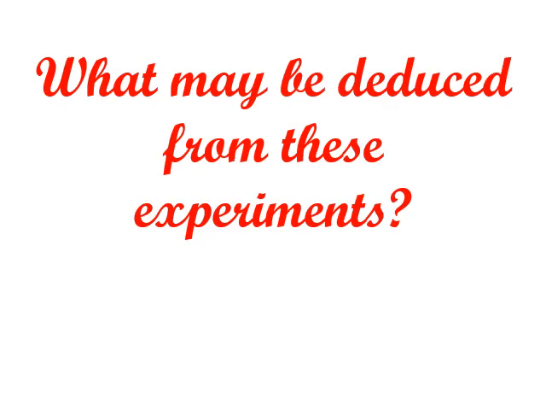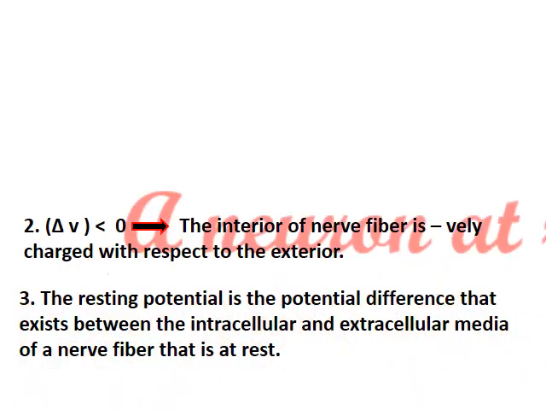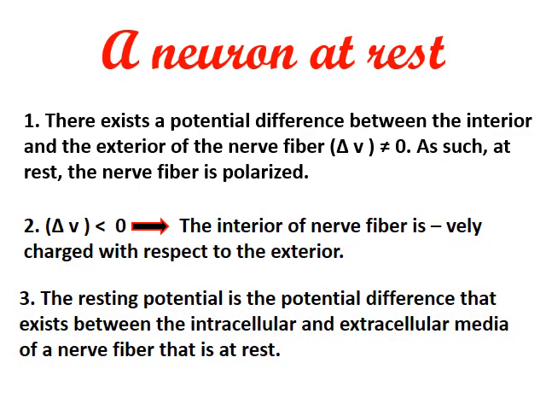What may be deduced from these experiments is as follows. In a neuron at rest, there exists a potential difference between the interior and the exterior of the nerve fiber. Between the interior and exterior, not between the exterior only and not between the interior only.